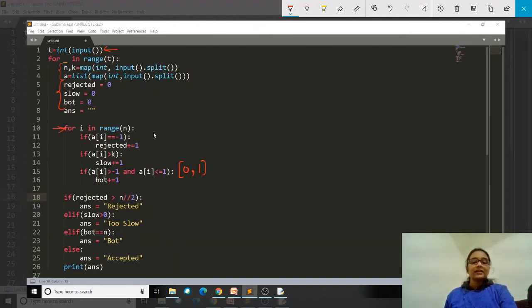Then if bot is equal to n, that means in all of the problems the timing was either 0 or 1, then in that case the verdict will be bot. And otherwise, if all of these three conditions are false, then we will come to else. It means the answer will be accepted, and at last we will just print the answer. So guys, that's it. This was our problem.